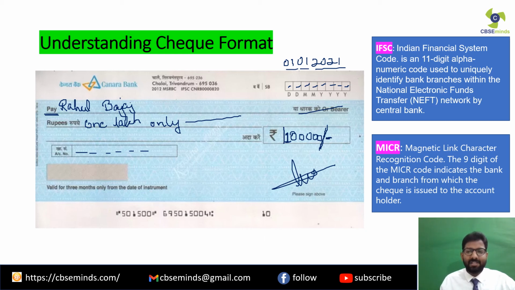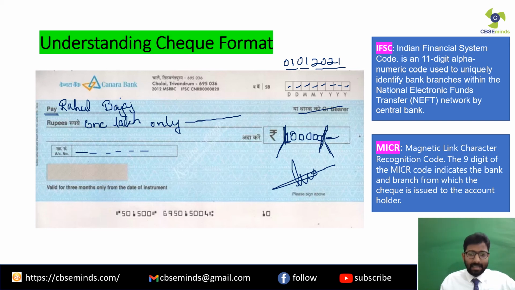Because if you leave spaces before, at this place or over here, what will happen? Someone may forge your check leaflet. Someone may put certain numbers before or after and the value may be changed. So just to avoid those things, it is always advisable to start writing from this particular place. And after the figure has been written, you just close it in this way.